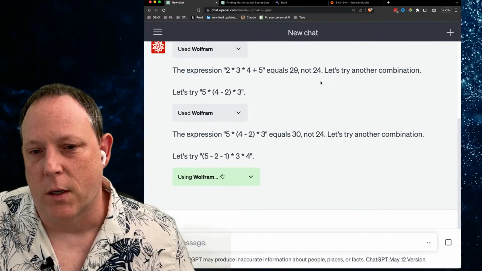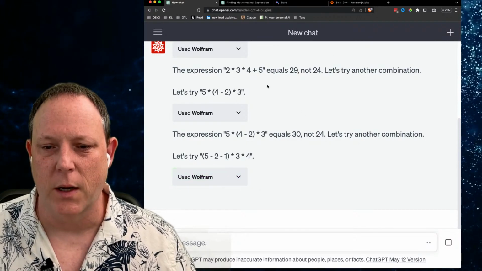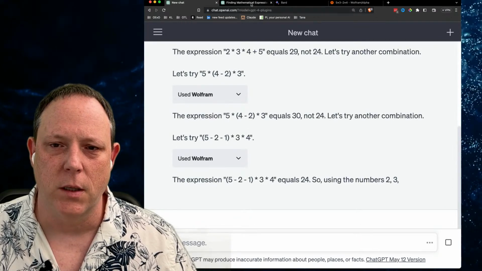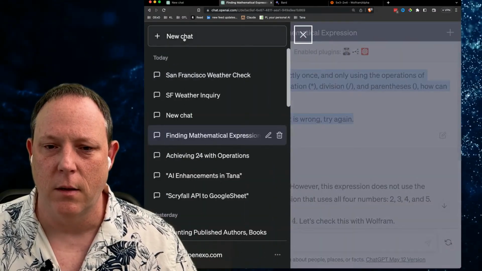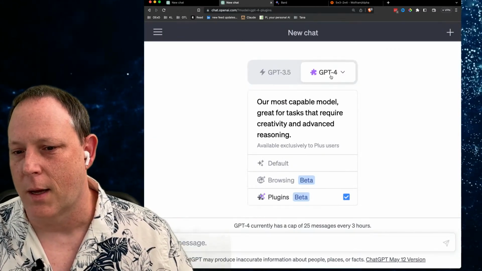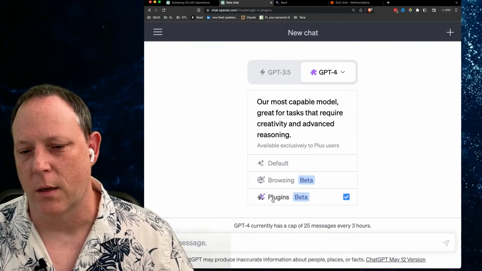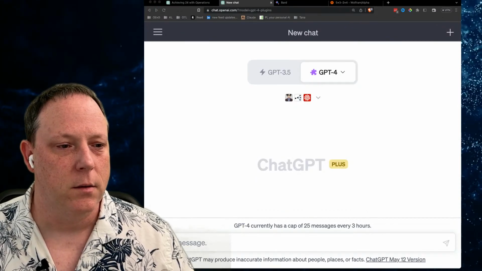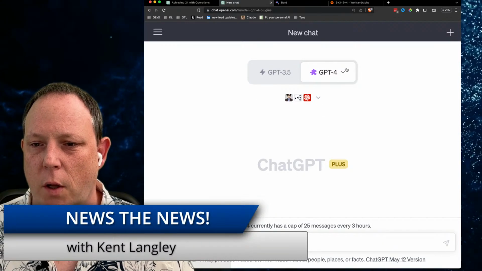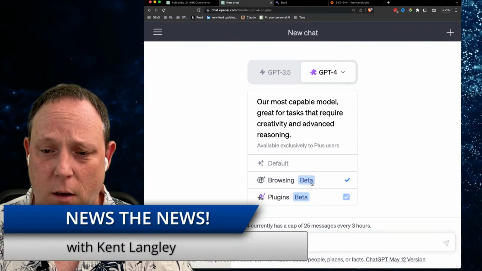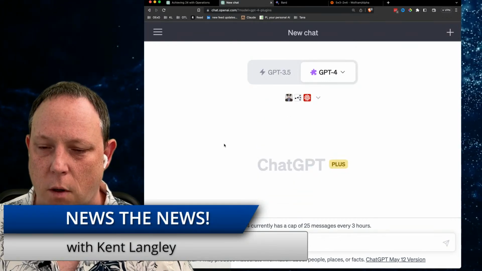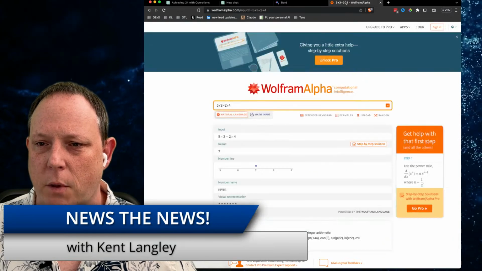So again, what am I demonstrating here? I'm just demonstrating the use of plugins. Plugins have been out a while. This is just a fun way to use plugins in the new ChatGPT. And over here, again, the big news today, and then I am going to shut this thing down, is that GPT-4 now has browsing beta available. We've got browsing available. The new plugins are in beta now. They're no longer in alpha. And we've got our standard GPT 3.5 Turbo and GPT-4 to use for our various applications.